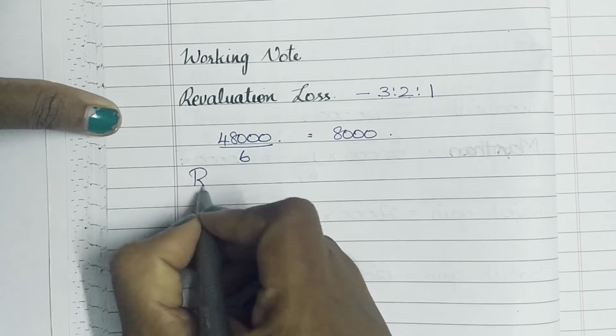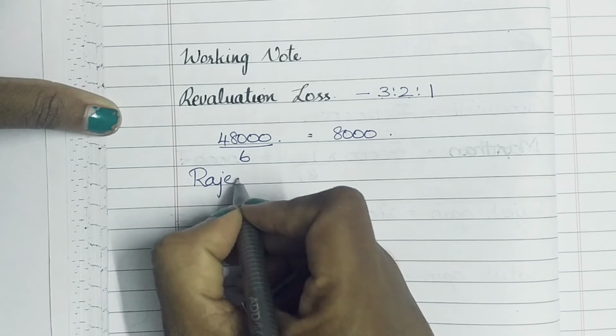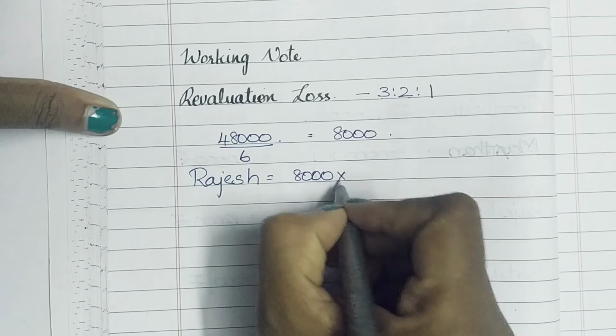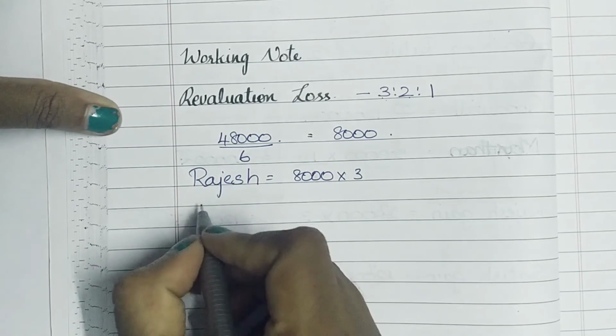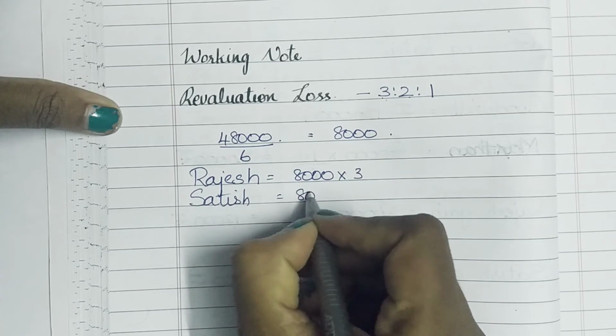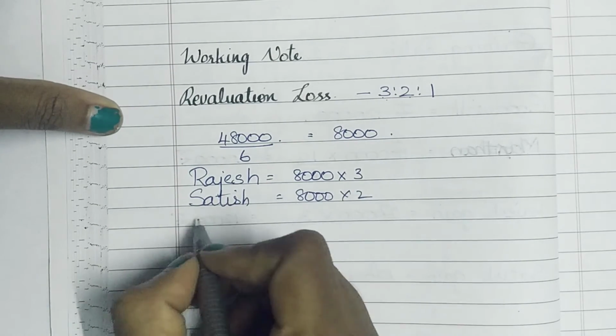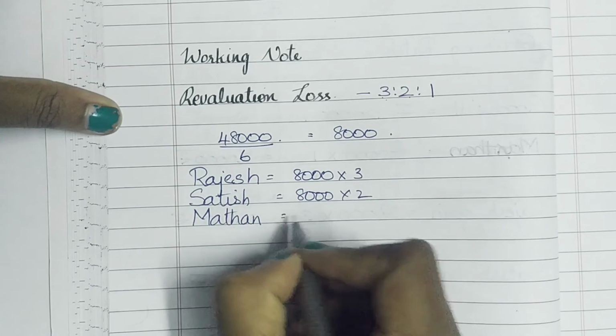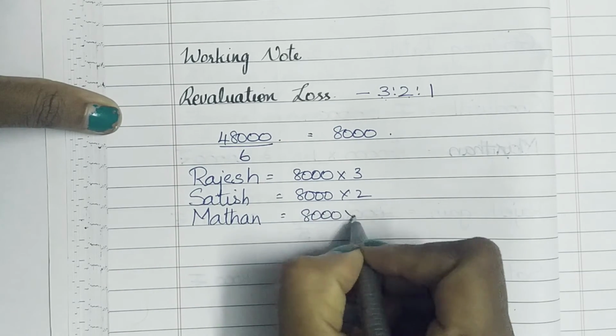So if Rajesh is going to take the revaluation loss, it is going to be 8,000 into 3, Rajesh's share. Next, Satish is going to take 8,000 into 2. And lastly, the retiring partner Madan is also having a share in it. Therefore, it's going to be 8,000 into 1.